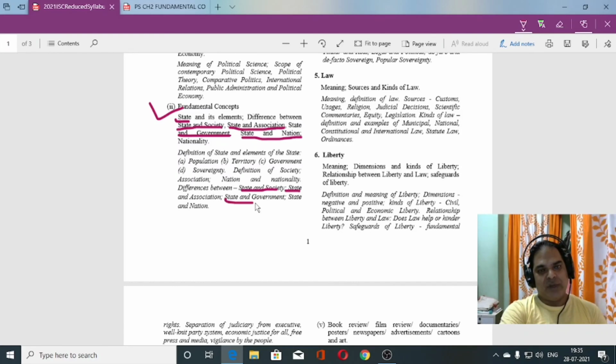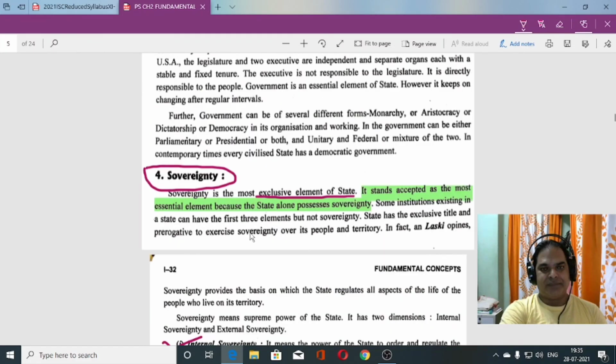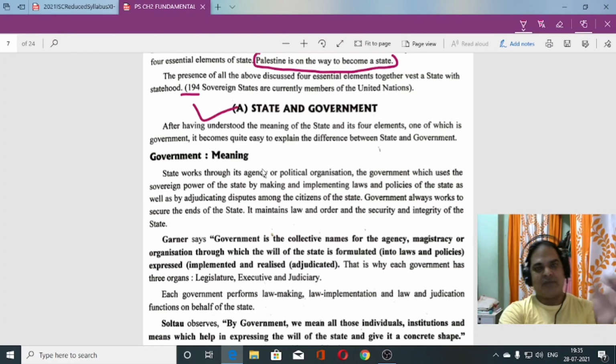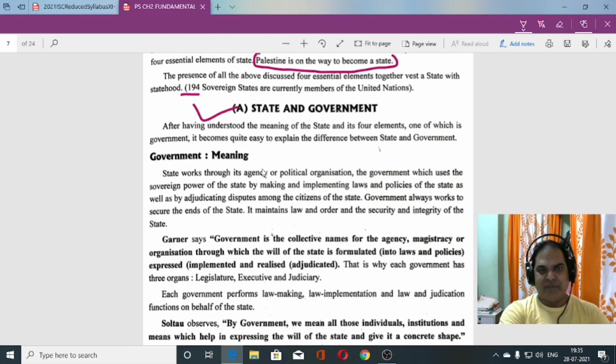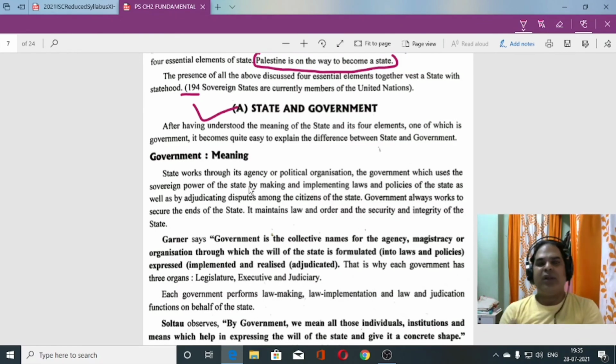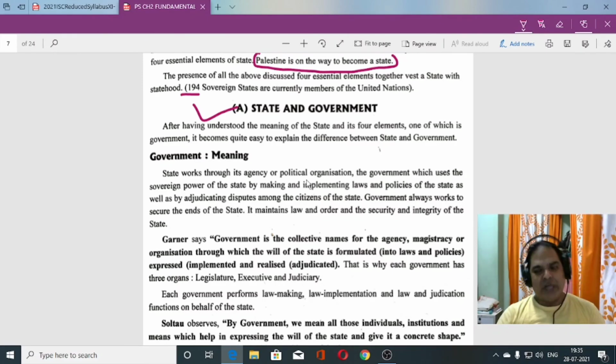First of all we'll do state and government. Okay, state and government, this is the topic. First of all, what is the meaning? A few definitions we'll do, and we already have understood about the state. So now we'll discuss the government, and we'll make the differences between state and government. Okay, so hope you all have understood it.